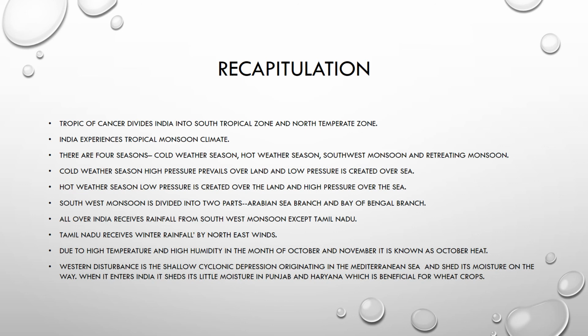Due to high temperature and high humidity in the months of October and November, it is also known as October heat. Western disturbance is a shallow cyclonic depression originating in the Mediterranean Sea which sheds its moisture on the way. When it enters India, it sheds little moisture in Punjab and Haryana, which is beneficial for wheat crops.